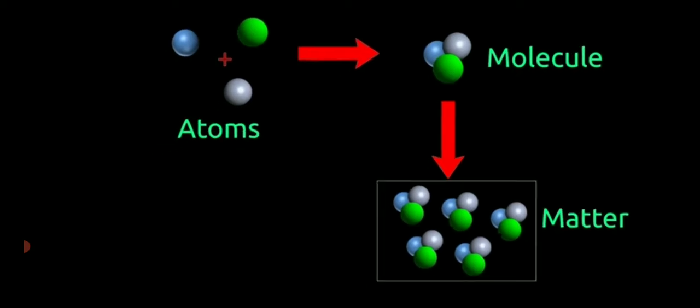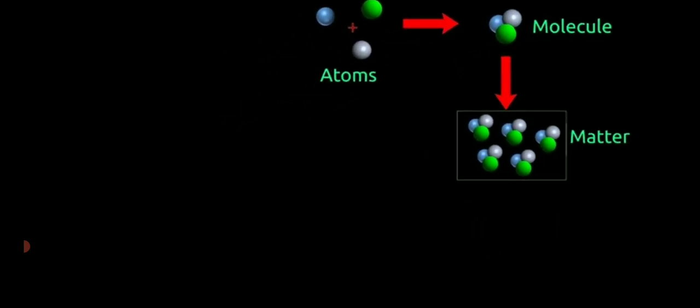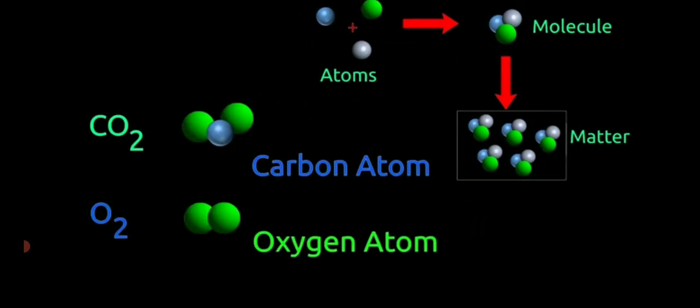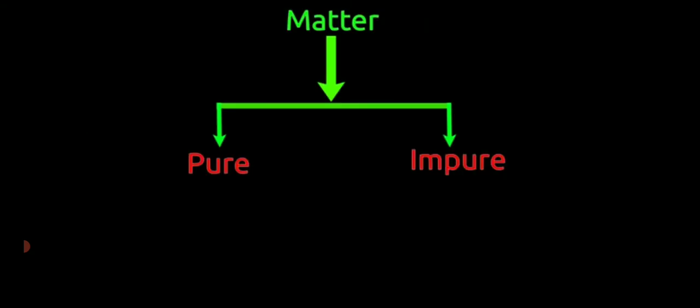Oxygen and carbon dioxide gases are examples of molecules. In a carbon dioxide molecule, atoms of oxygen and carbon are present, whereas in an oxygen molecule only oxygen atoms are present. A matter can exist in pure as well as impure form.